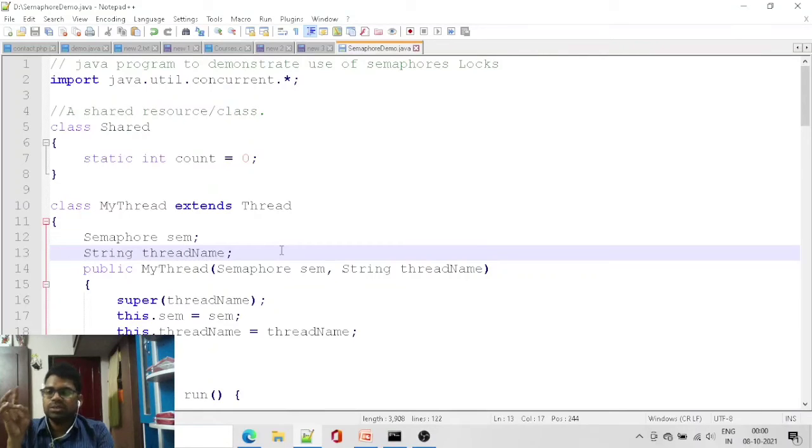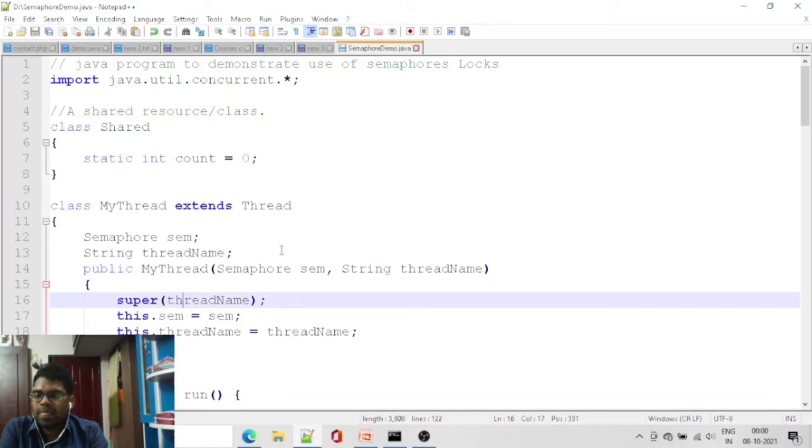Inheritance uses extends, right? Make sure that you are remembering these words. Inheritance, extends; interface, implements, right?